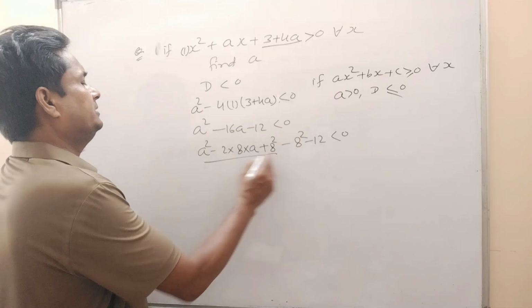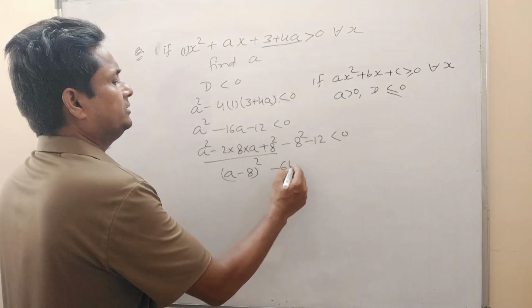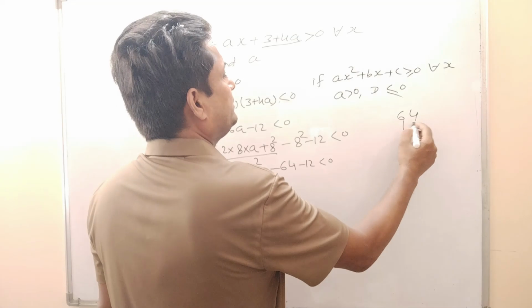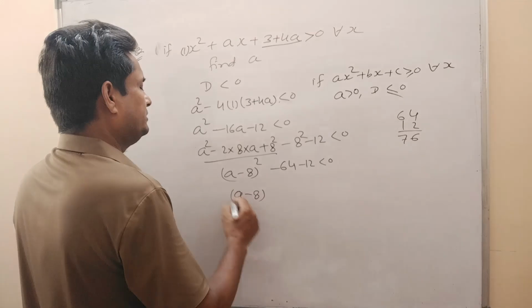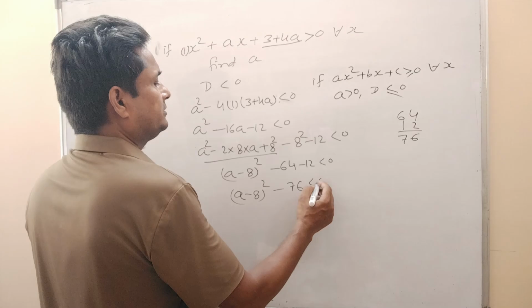Now this can be written as a minus 8 whole square, and this will be minus 64 minus 12 less than 0. 64 and 12 will be 76. So this is a minus 8 whole square minus 76 less than 0.